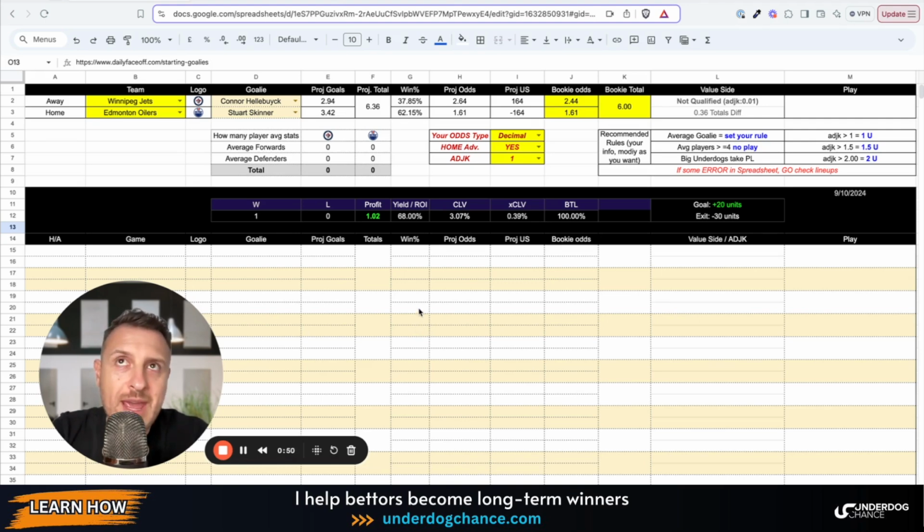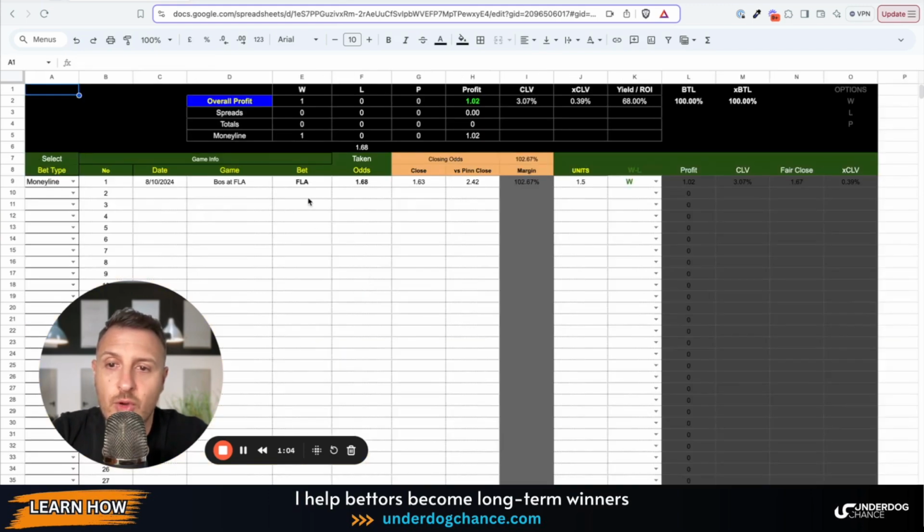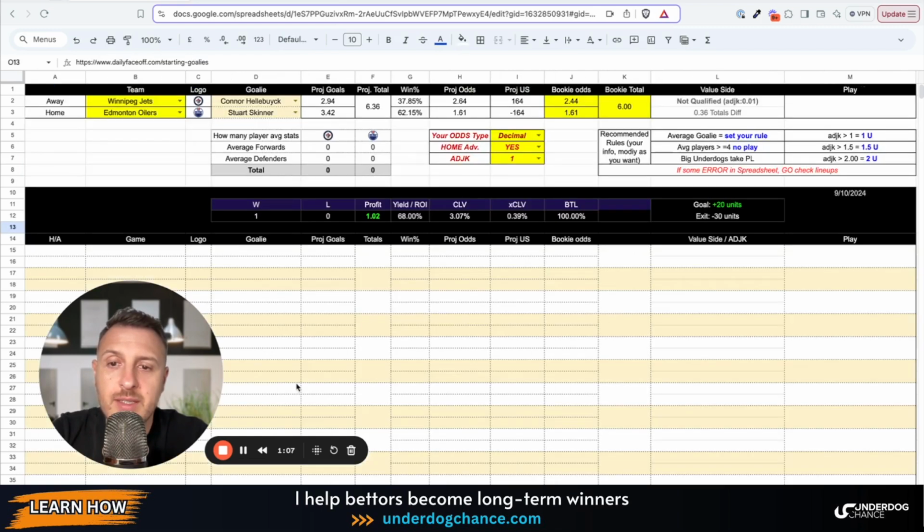Okay, for me, NHL is not the most practical sport to bet. I will explain why. For example, yesterday I posted the first qualified bet based on this NHL betting model. It was Florida against Boston. But before I got final qualified bets, I had to check the final goalies. And because I am in Europe, this is not practical for me because sometimes the information will come at midnight or at 1 in the morning, and this is something I cannot do.